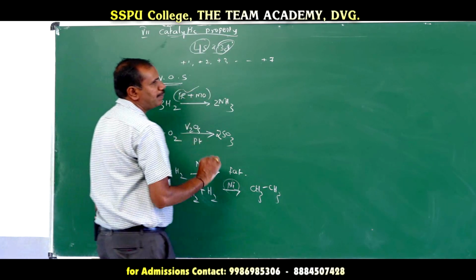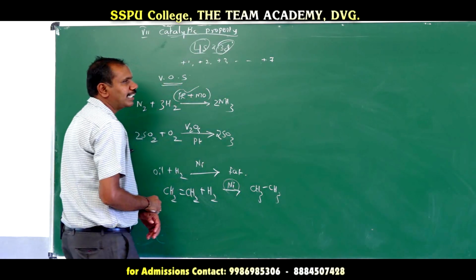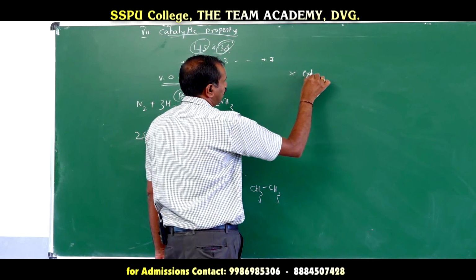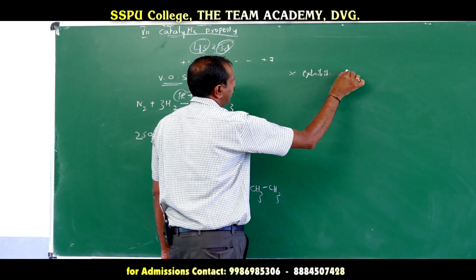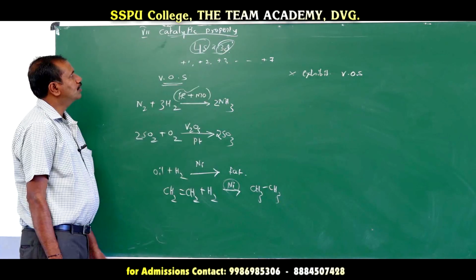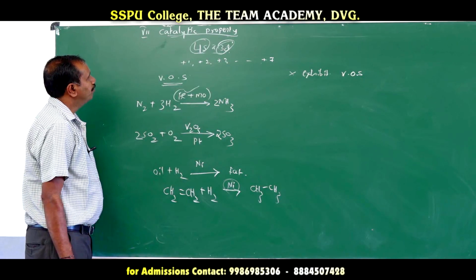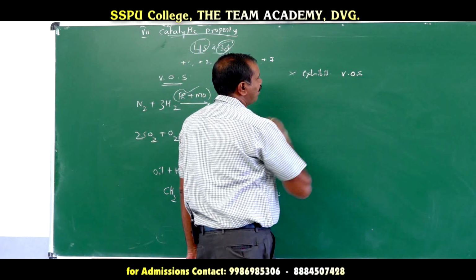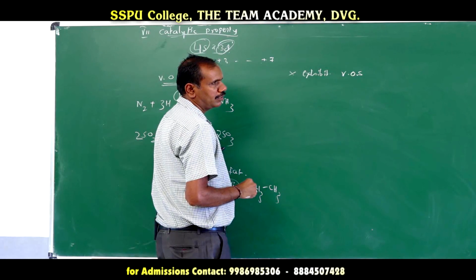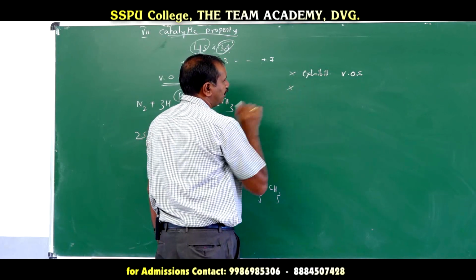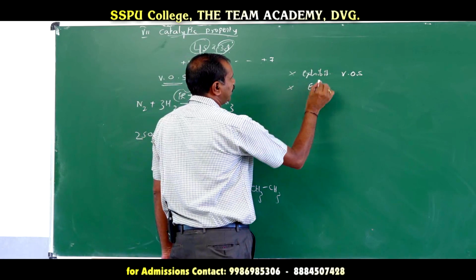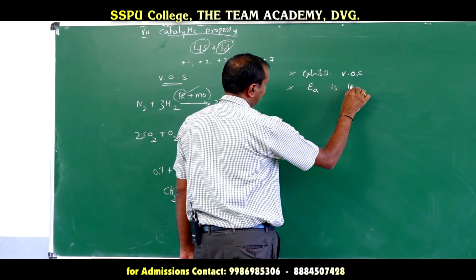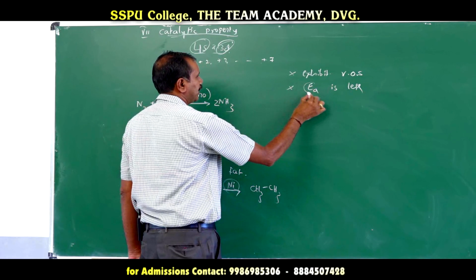Why can those transition elements act as catalysts? One is that they can exhibit variable oxidation states. So, these transition elements have catalytic property due to their ability to exhibit variable oxidation states, that is the first condition. Then, the energy of activation is less.